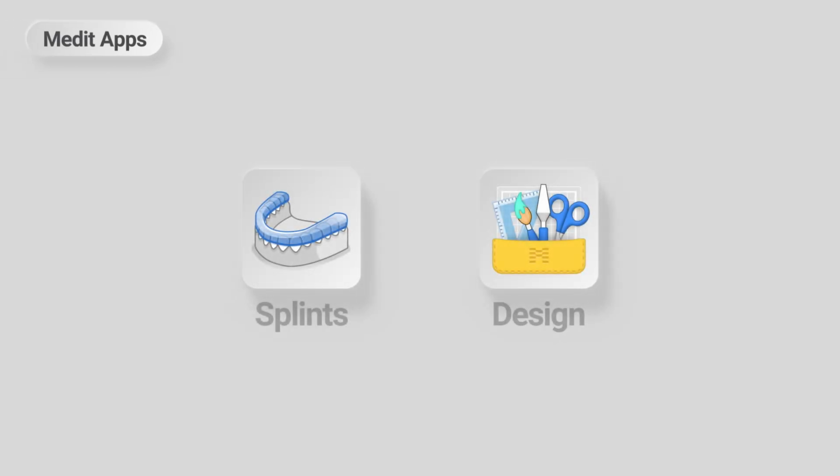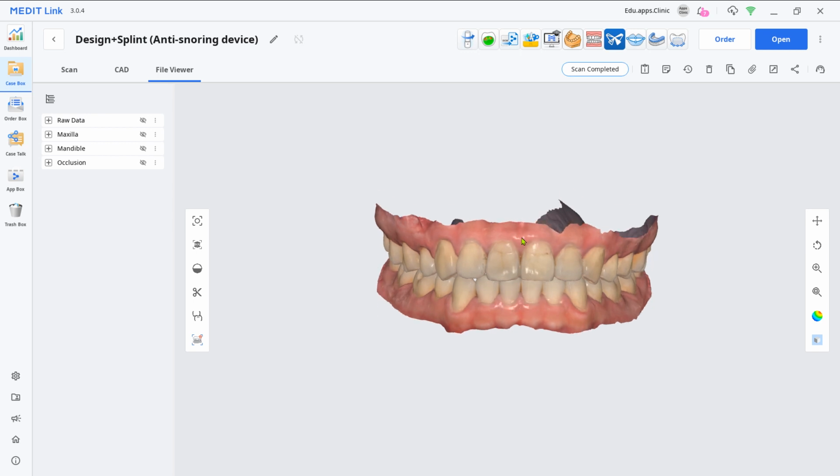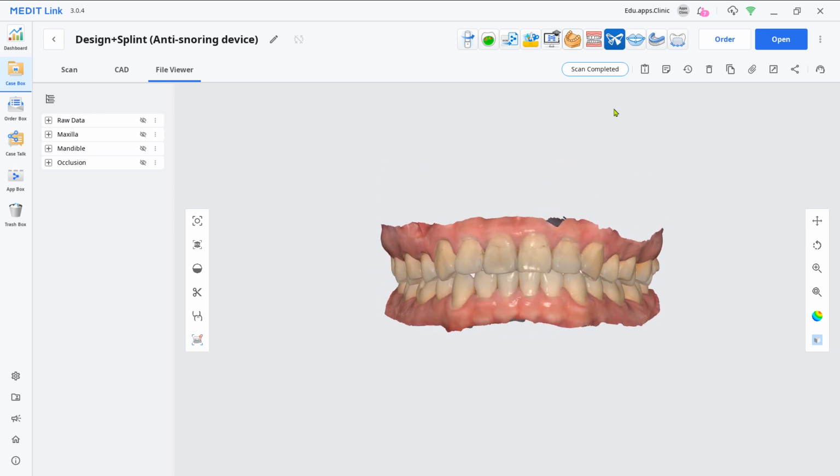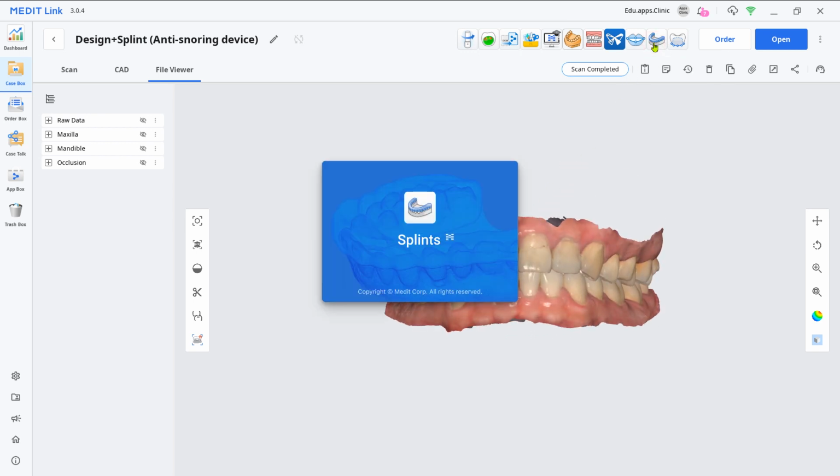This is a quick demonstration on how to design an anti-snoring device with the Splints and Design app. First, you need upper and lower scan data. Load the files from the Splints app.